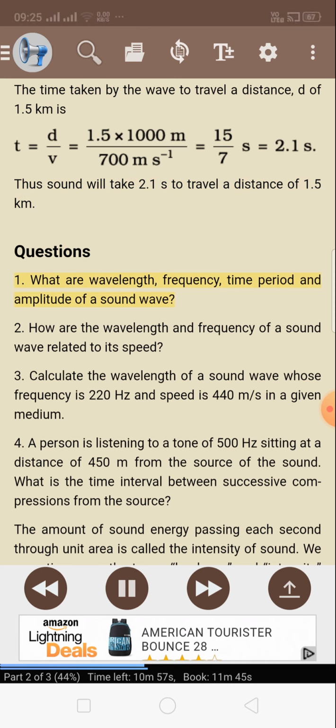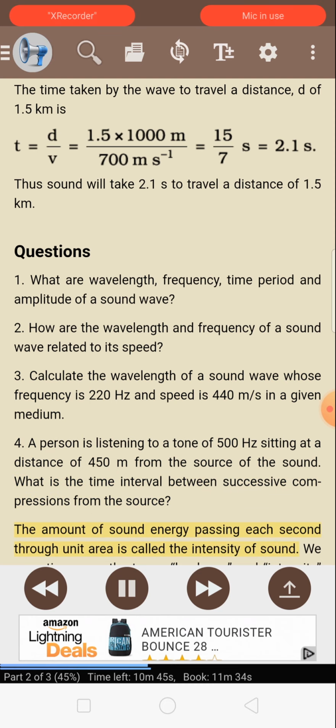Questions. 1. What are wavelength, frequency, time period and amplitude of a sound wave? 2. How are the wavelength and frequency of a sound wave related to its speed? 3. Calculate the wavelength of a sound wave whose frequency is 220 Hz and speed is 440 meters per second in a given medium. 4. A person is listening to a tone of 500 Hz sitting at a distance of 450 meters from the source of the sound. What is the time interval between successive compressions from the source?